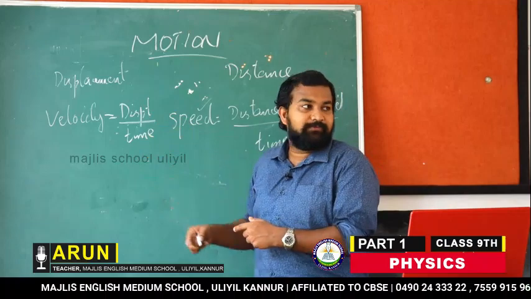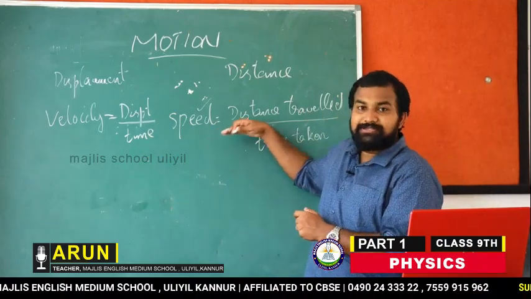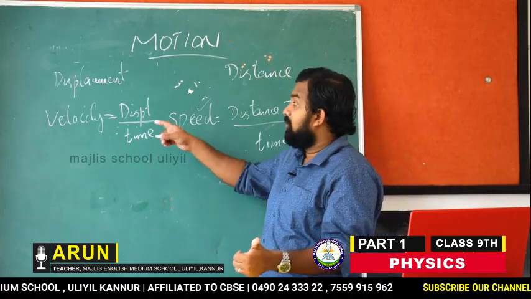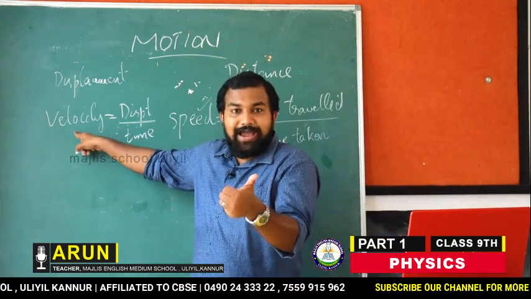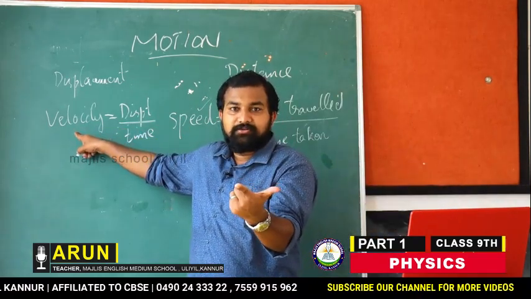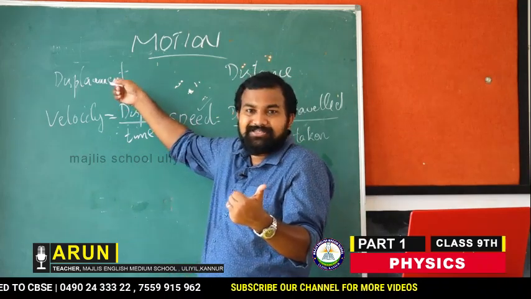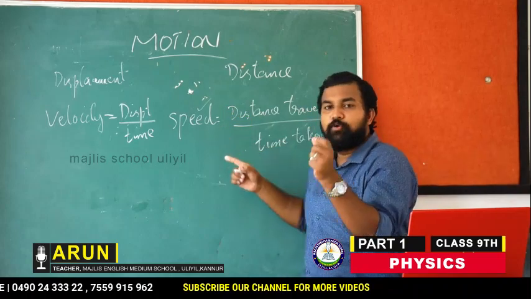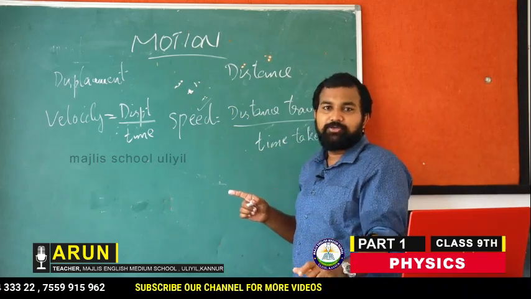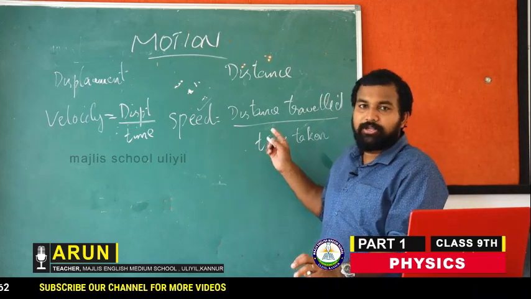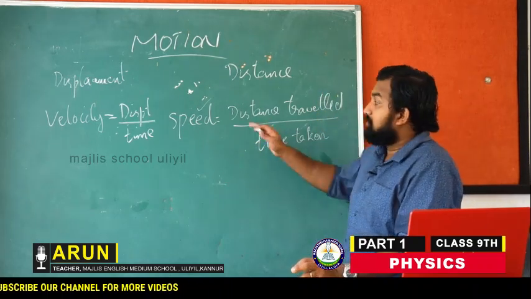Velocity is displacement by time, but speed is distance travelled by time taken. So velocity will be dealing with magnitude as well as direction, because it is displacement. But speed, we will only consider the magnitude, how much distance the body has travelled. Is it clear? So this is the difference between them.